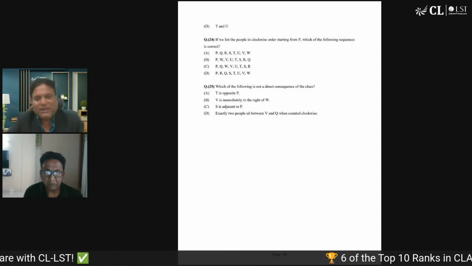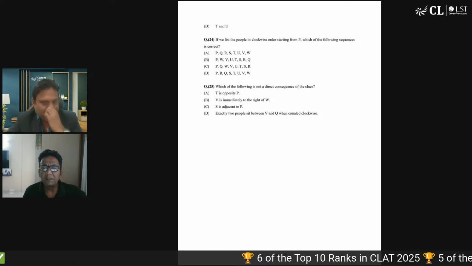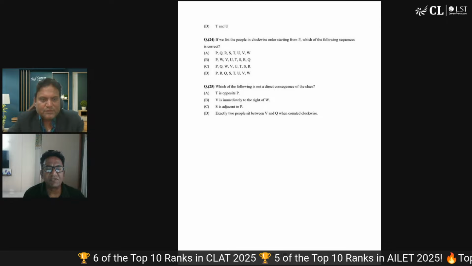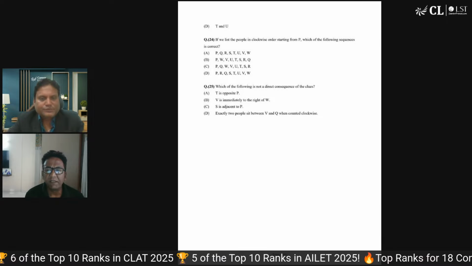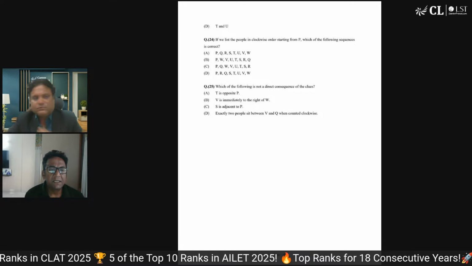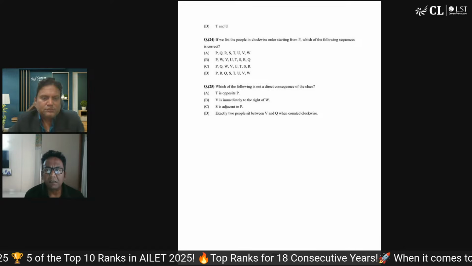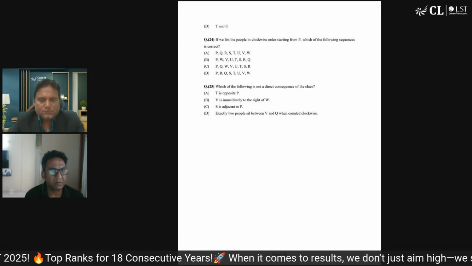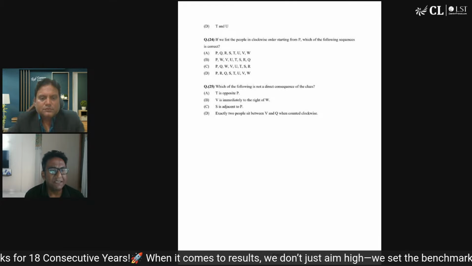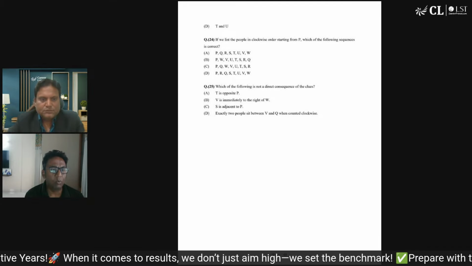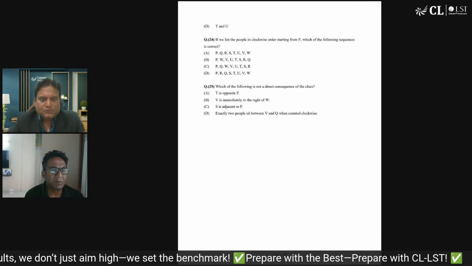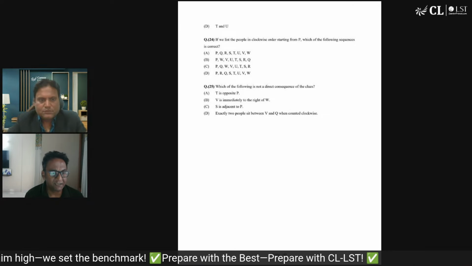Rahul sir, anything that you want to point out specifically? I think let us not overthink the number of questions, whether 5 or 6 or 7. What is important is they are giving you a wide range of possible questions. Right. So does it mean that analytical will definitely come in CLAT? No, it does not. It is quite possible that the actual paper may not have any analytical reasoning.